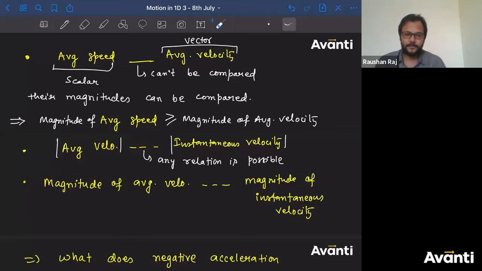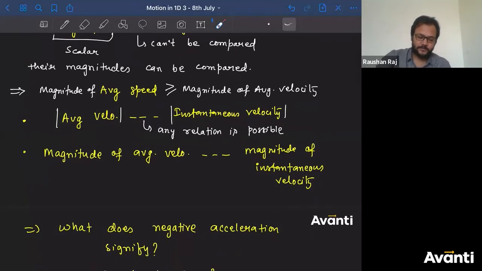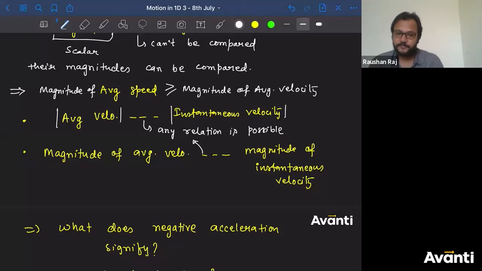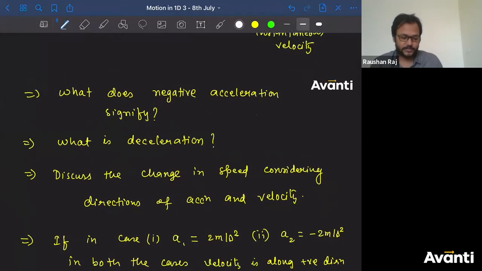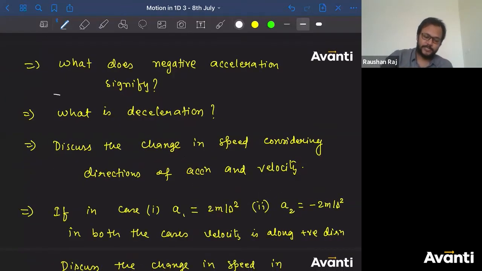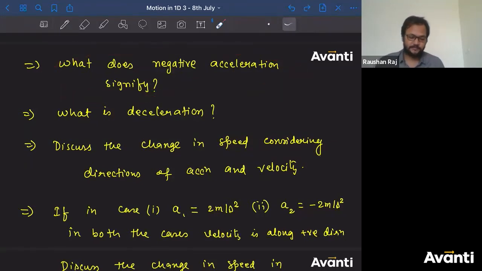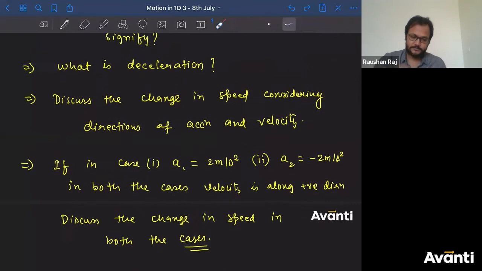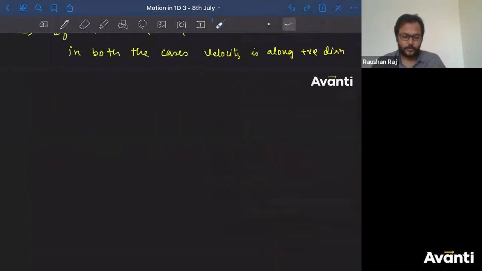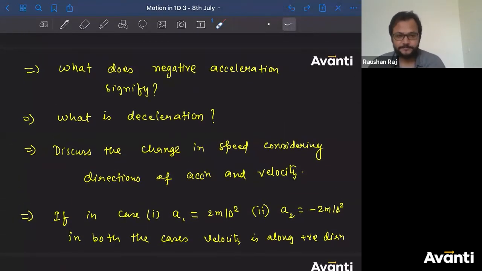Now tell me, what will be the answer for this one? It's the same that I'm talking about here, right? Any relation, magnitude of average velocity can have any relation with magnitude of instantaneous velocity. All right, now let us move on to the acceleration part. Very interesting. Tell me what is the meaning of this negative acceleration. What does negative acceleration signify? Come on guys.